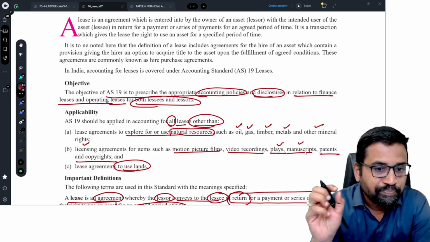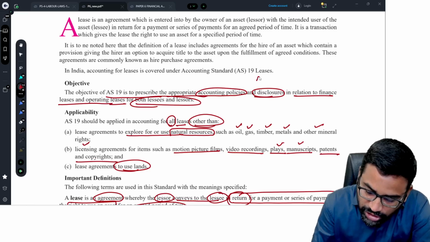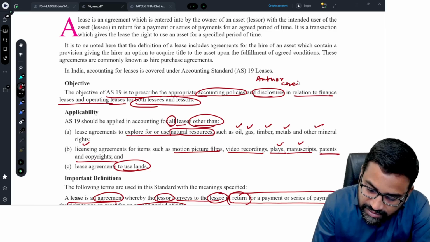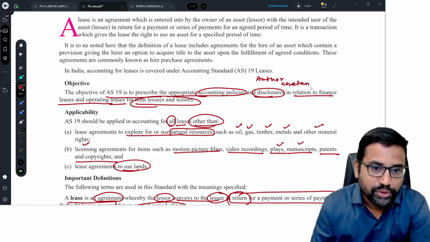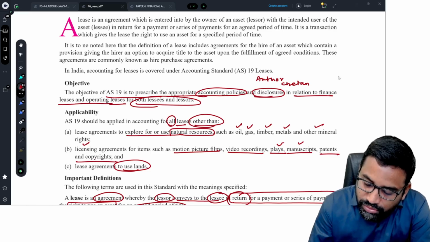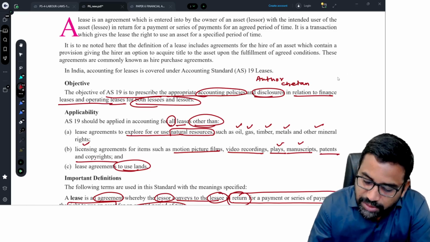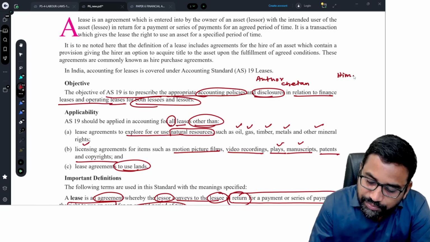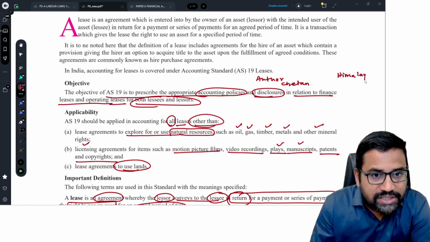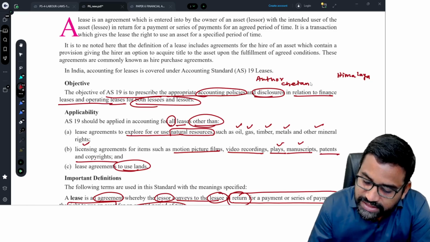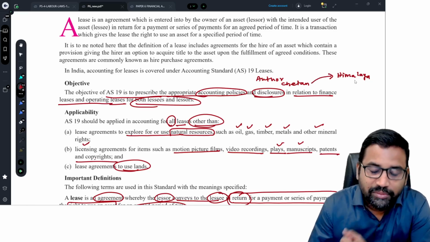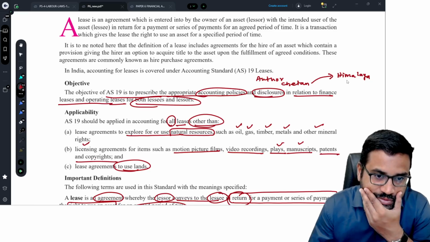So any lease agreement for motion picture films, video recordings, plays, manuscripts, patents, copyrights. Suppose there is an author, for example Chetan Bhagat, who has written one book. Now there is a publishing house, for example Himalaya Publishing House. Chetan Bhagat has given the copyright to Himalaya Publishing House.